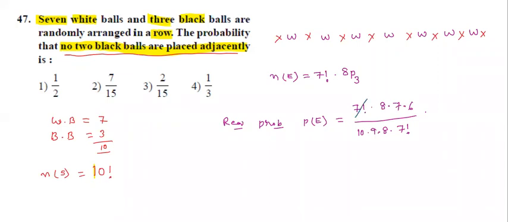Now see here, these two cancel. 8 cancel. Next, 3 2s are 6, 3 3s are 9. Again, 2 5s are 10. Students, finally, what is the answer? 2 by 15. This is the required probability. Not 2 by 15, sorry. 7 by 15. Second option, correct.